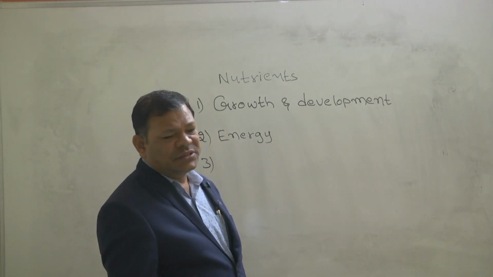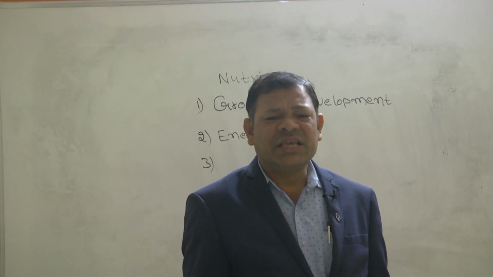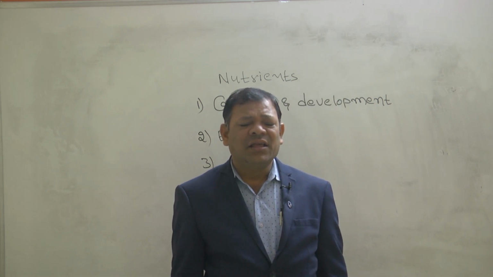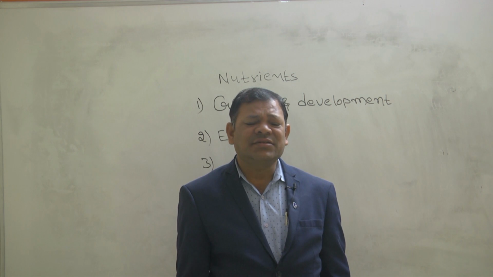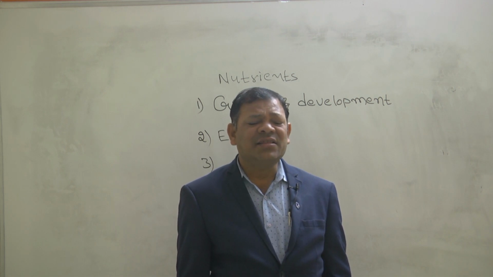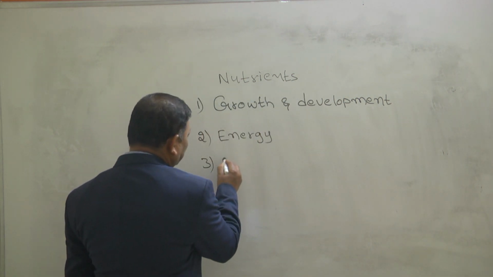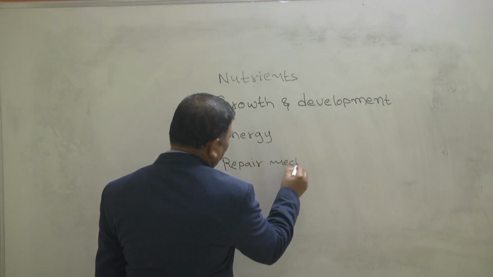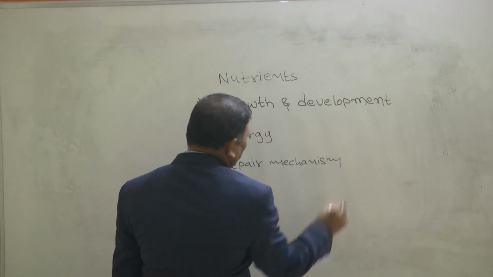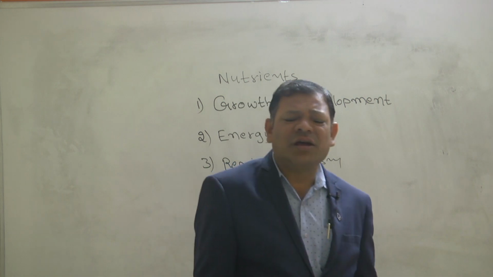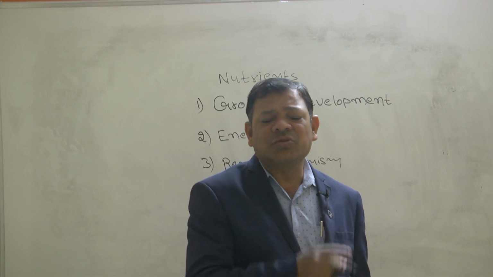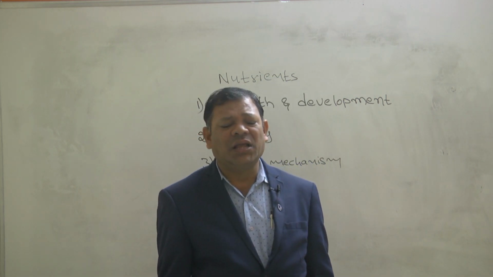Third point. For example, every organism is made up of cells. If they are continuously working, some of the cells generally do not function properly. At that time, the repair mechanism occurs. If you are taking nutrients or food, the body's cell repair mechanism occurs.